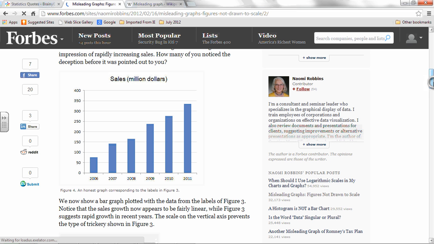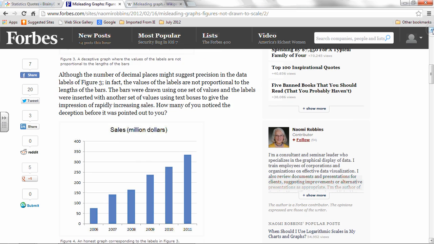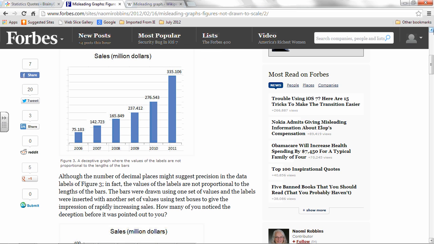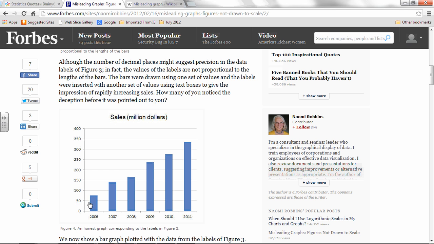So how many of you did notice the deception before it was pointed out to you? We now show a bar graph plotted with the data from the labels of Figure 3. Figure 3 was this one. Sorry, I skipped it. Right? Where it looks like the sales are going up quite quickly. But if you use these numbers and actually draw a bar graph, like you've been doing, it's not going up that quickly. It's going up like a straight line.